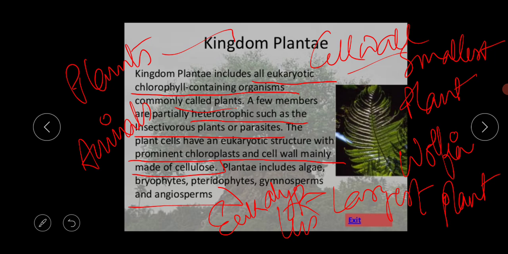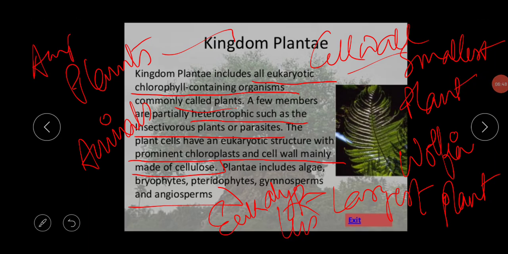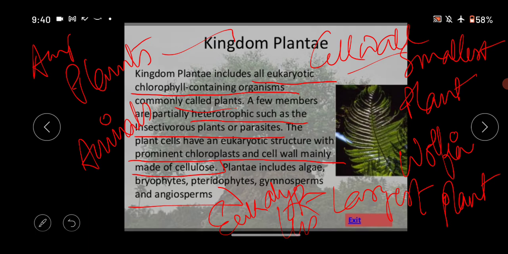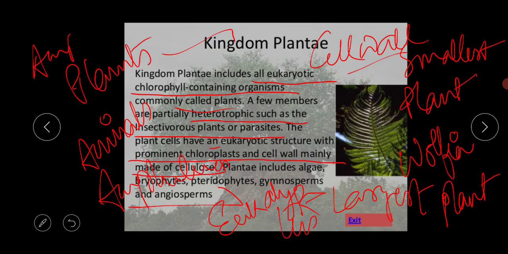What is the meaning of bryophyte? Bryophytes are the first plants to colonize the land. They have a special characteristic: they can live in both water and land. That's why they are called the amphibians of the plant kingdom.